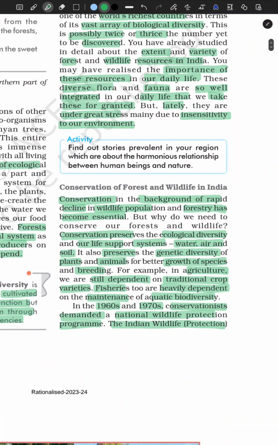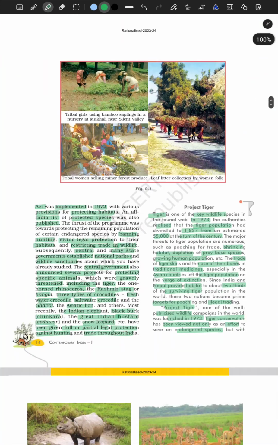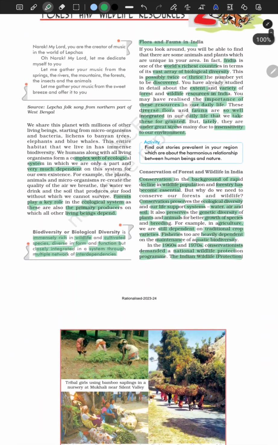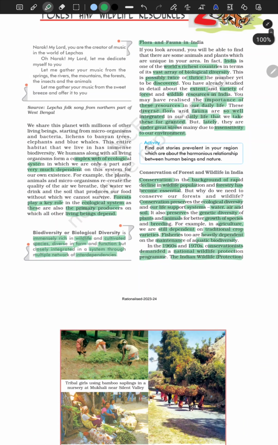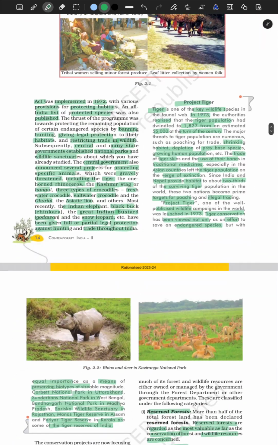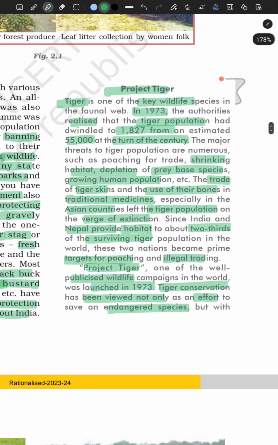And conservation of forests and wildlife in India. So there are a lot of projects that were introduced, such as Project Tiger right here, to conserve all of these wildlife resources, forest and wildlife, right? Because if we don't save this wildlife, going forward they will be extinct. Like for example, here they've given key species.